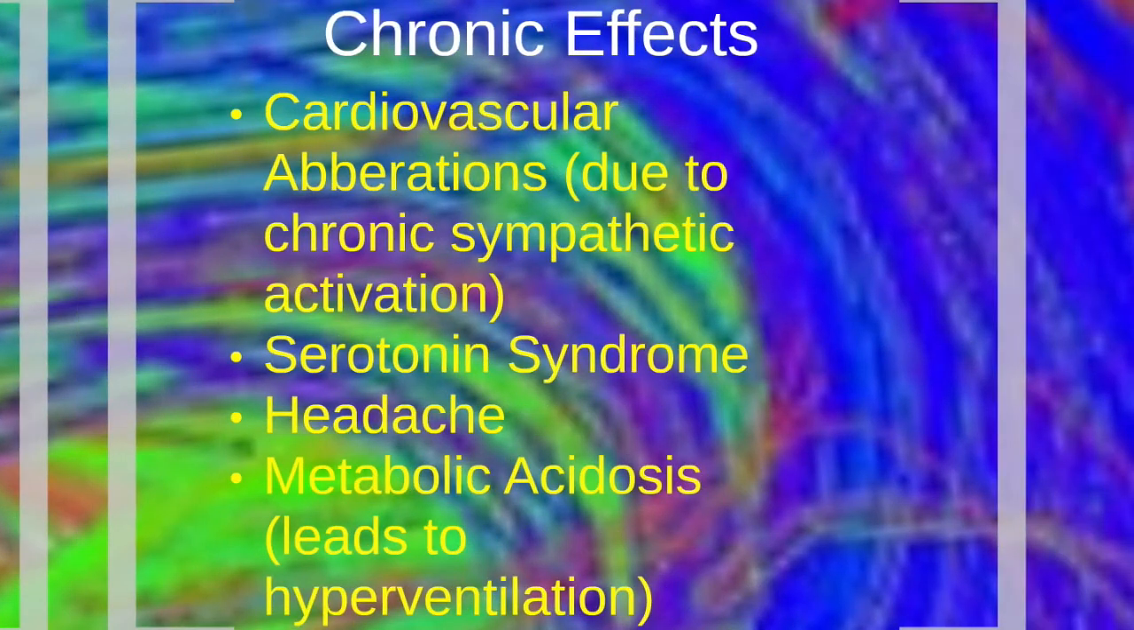Now let's take a quick look at some of the chronic effects. There are cardiovascular aberrations due to chronic sympathetic effects that lead to cardiomyopathy and might lead to myocardial infarctions. There's also serotonin syndrome, and these symptoms are associated with the constant blockade of serotonin transporters that leads to migraine and headache. There's also metabolic acidosis due to the disruption of the physiological pH that increases CO2 levels in the blood plasma, causing hyperventilation. So let's take a quick look at this video.